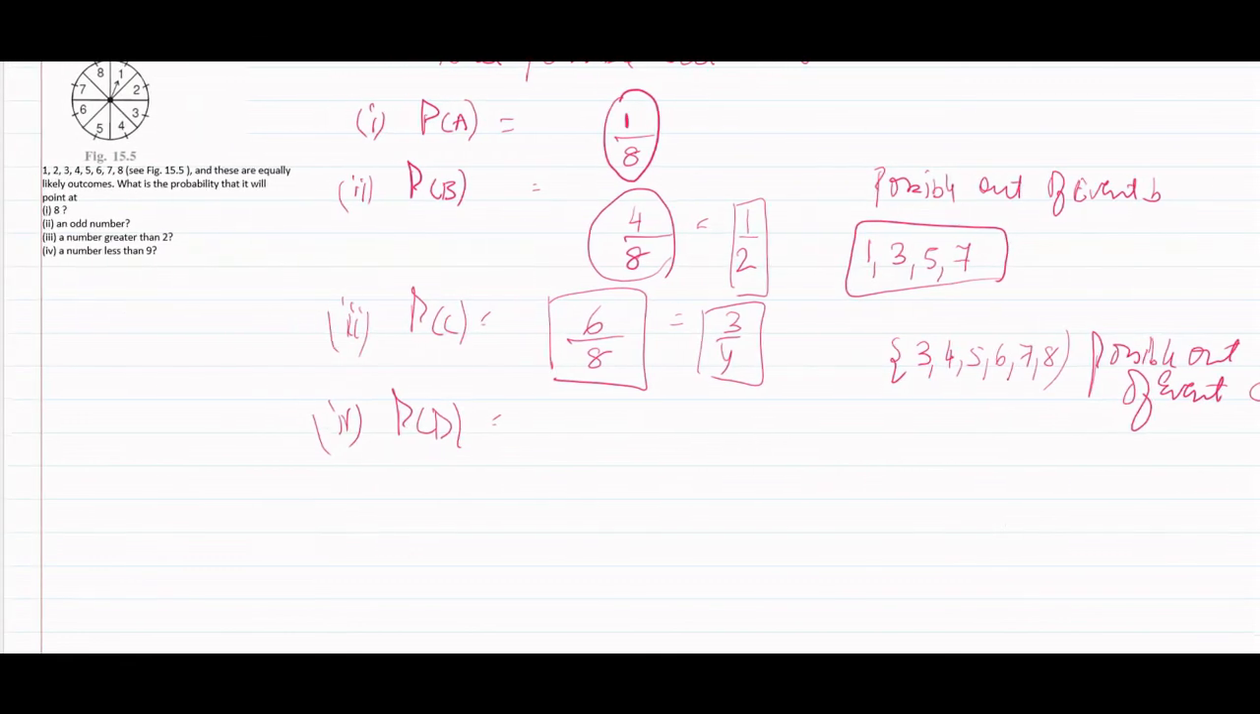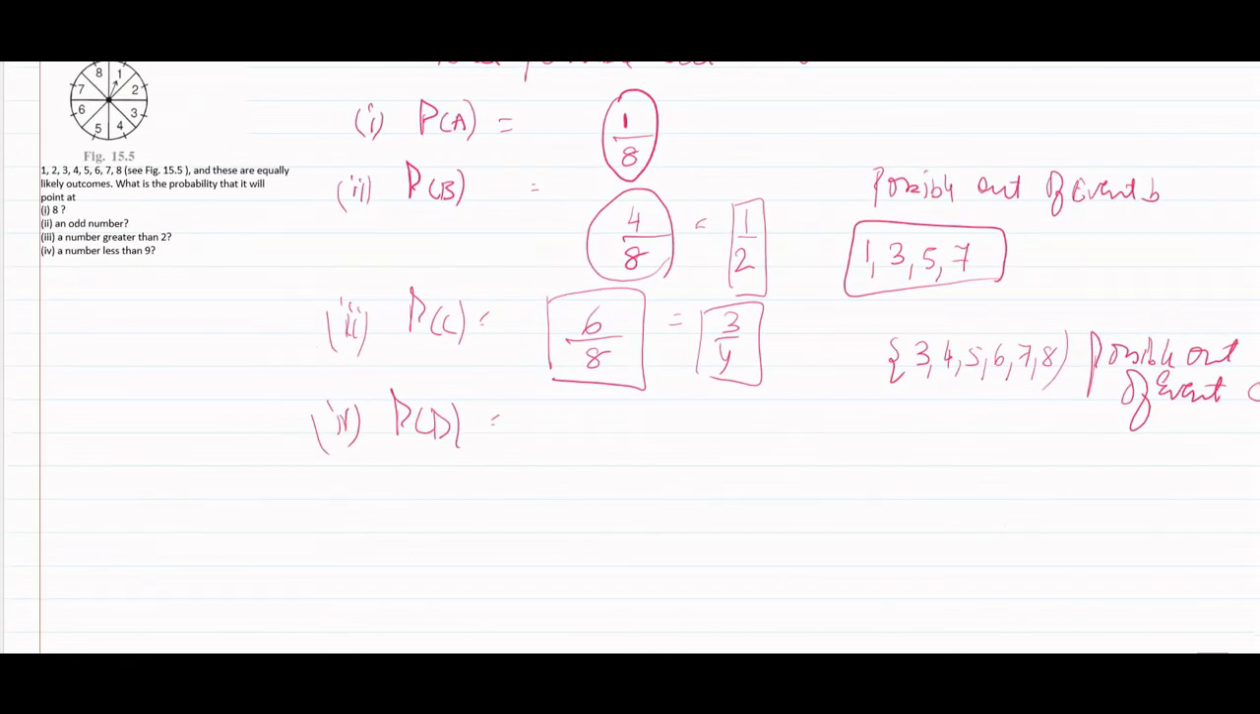A number less than 9. What is the probability that the number is less than 9? All the given numbers are less than 9. So 1 to 8, all the numbers are less than 9, which are the possible outcomes of event D. Total possible outcomes are 8. So all the 8 numbers can appear. So the probability would be 1.